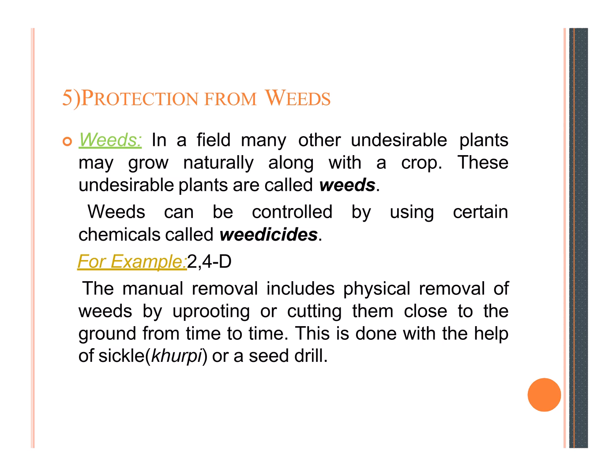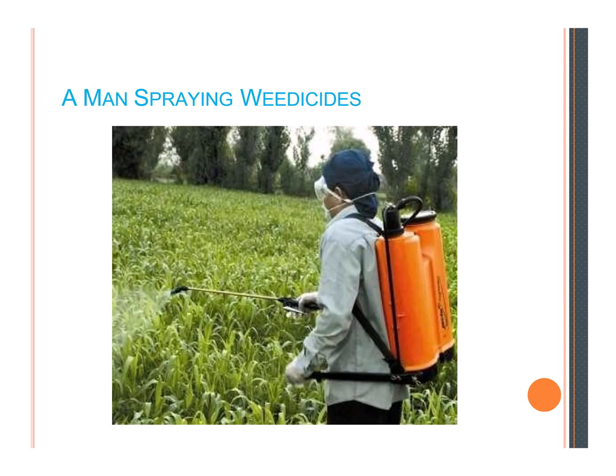Manual removal includes physical removal of weeds by uprooting or cutting them close to the ground from time to time. It is done with the help of a sickle, which in Hindi is called khurpi. Examples of weeds are amaranthus, chenopodium, grass, wild oat, etc.